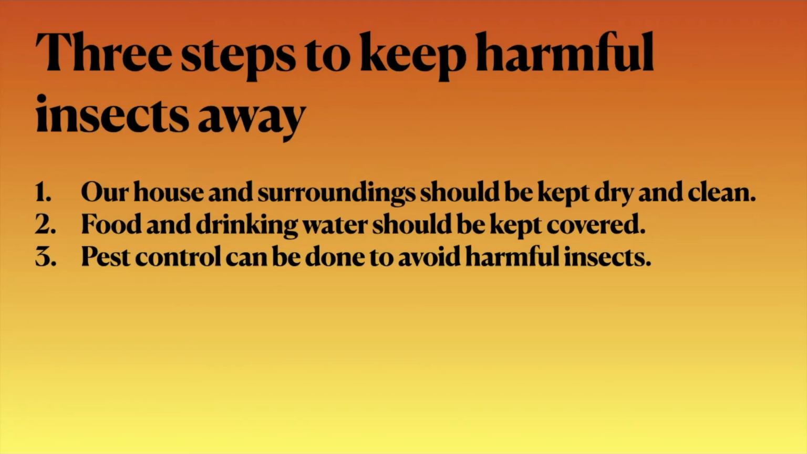3 steps to keep harmful insects away. Our house and surroundings should be kept dry and clean. Food and drinking water should always be kept covered. Pest control can be done to avoid harmful insects.